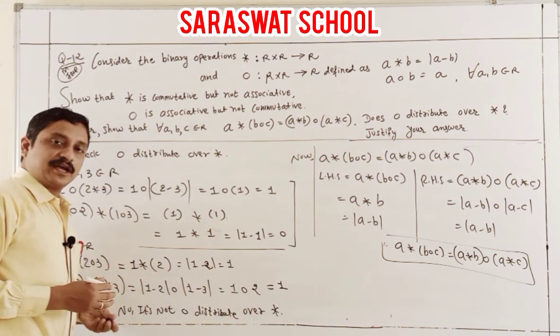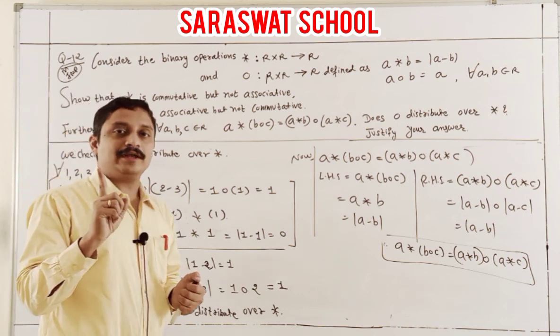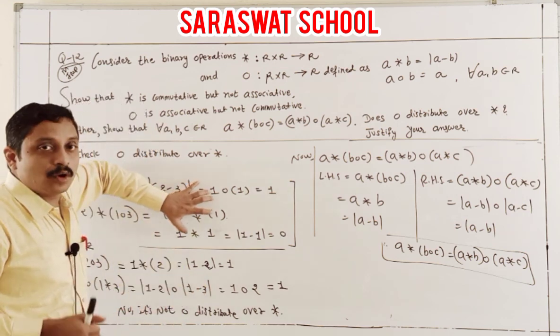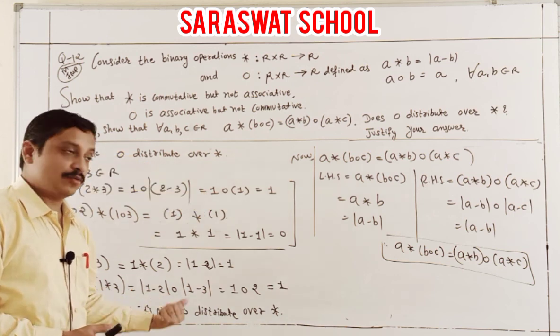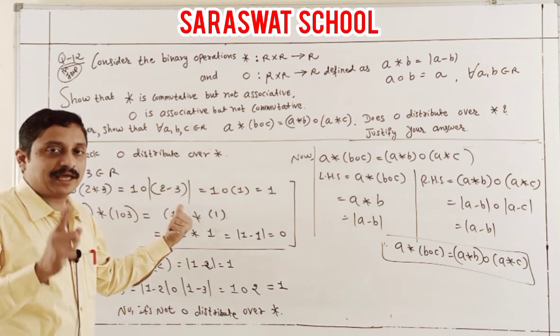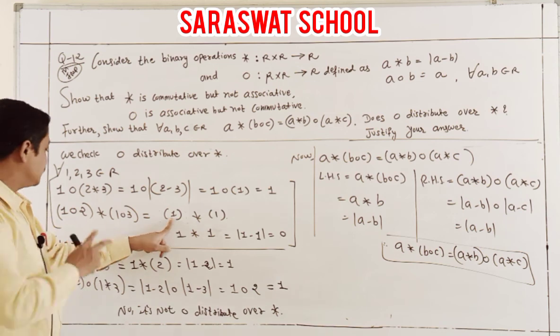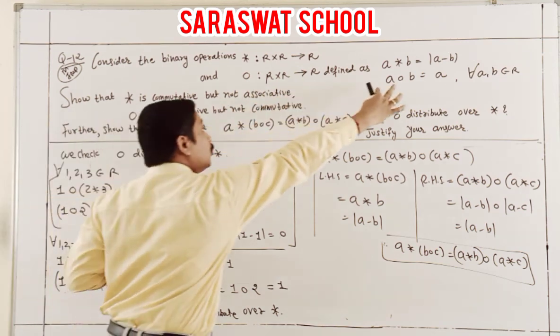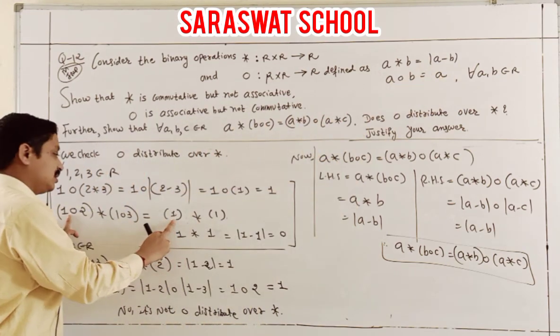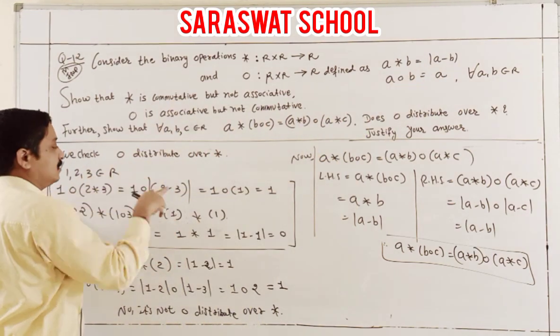Students, I again repeat: do not depend on this one and this one. Always depend on both. Sometimes one is true, check, one is not true. And I again repeat, here I made a mistake. I correct it: 1 O 2 according to A or B is A. So that is why I wrote A here. By mistake I wrote this modulus, students.